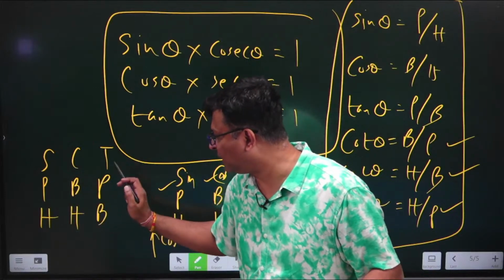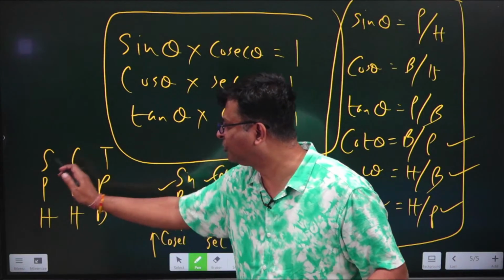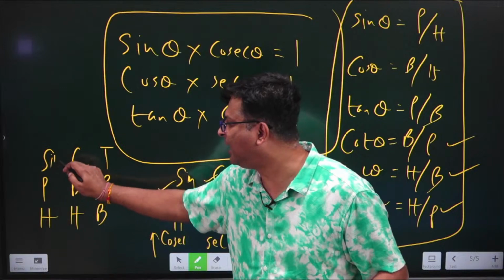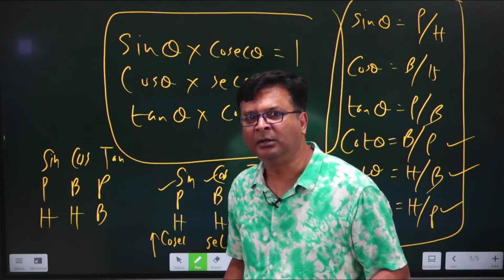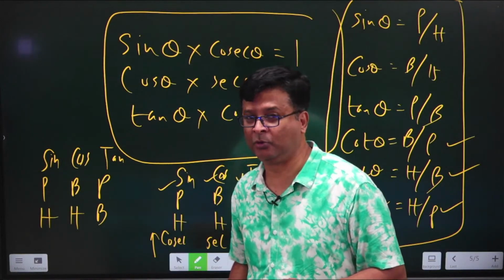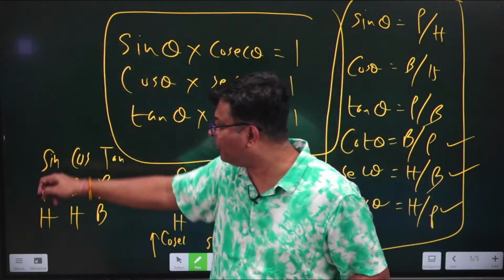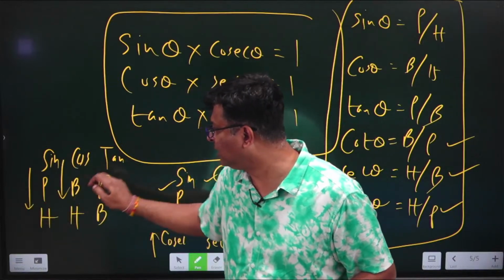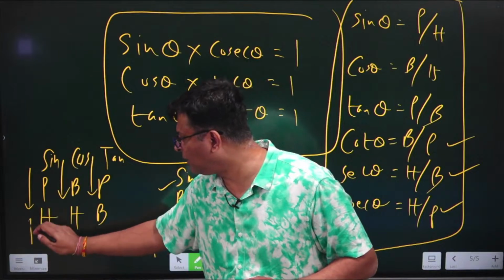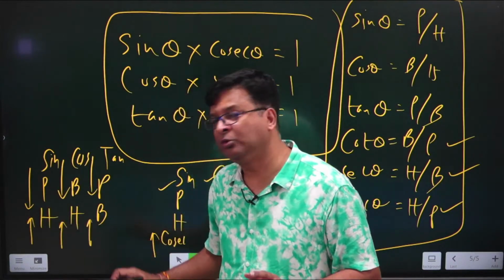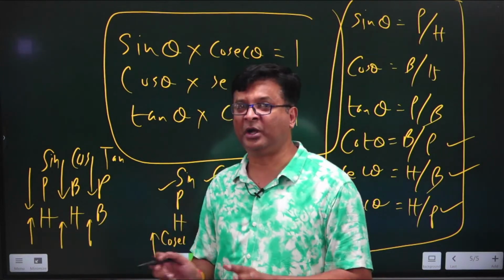Pandit Badri Prasad har har bole sona chandi tole, where again S is for sin, C is for cos, and T is for tan. Just read it in the same way I have told you this one. From upward to downward, it will be giving you the respective formulas of sin, cos, and tan, and from downward to upward, it will be giving you the formulas for the reciprocals of sin, cos, and tan.